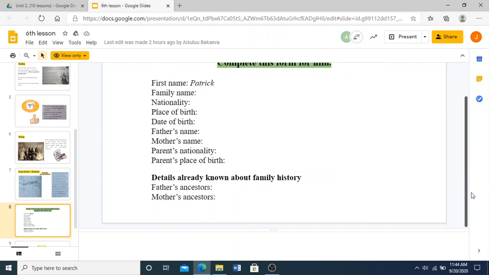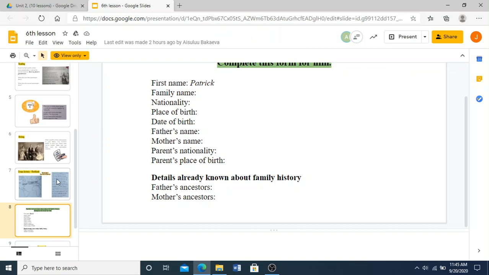So, you write them down there. Details already known about family history. We know about his father's ancestors and his mother's ancestors. What I want you to do is also to write where they are from, where the father's ancestors are from, and where the mother's ancestors are from also. So, this is good. This is also the last task that we are going to do in this class.